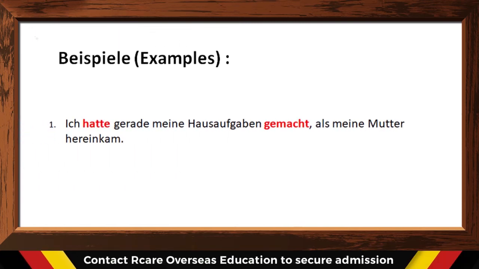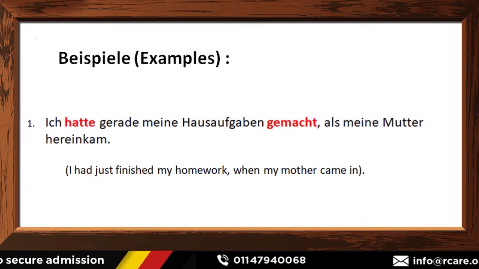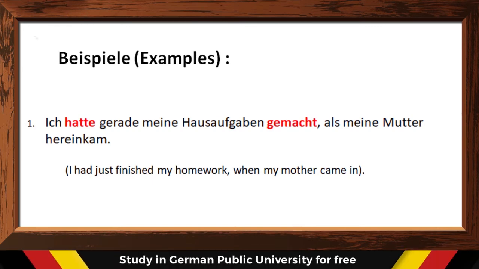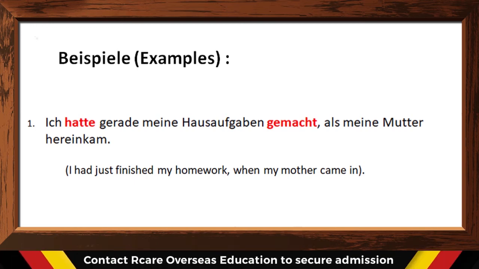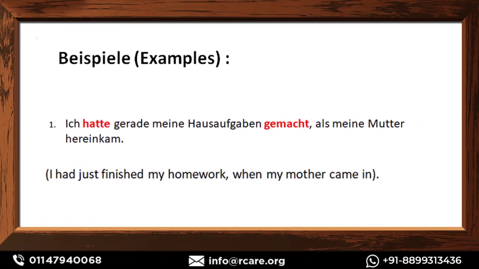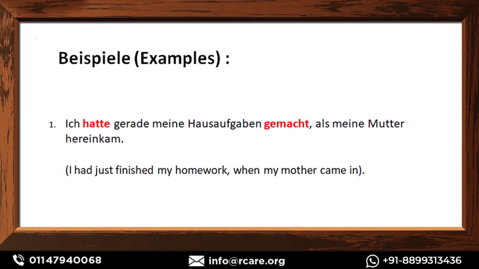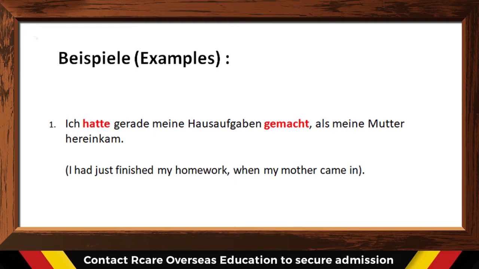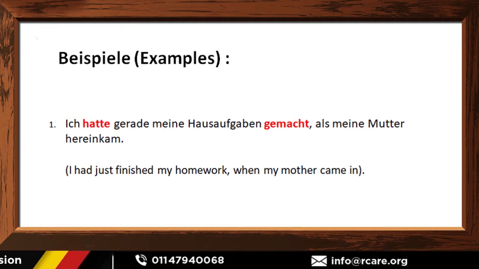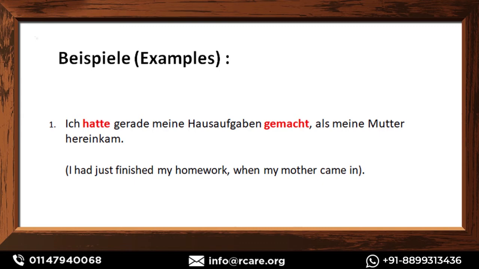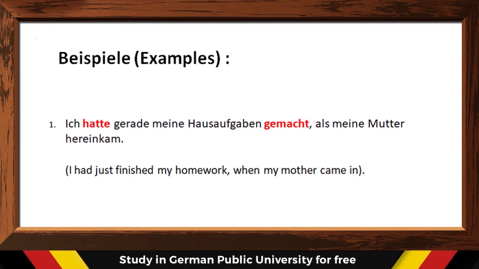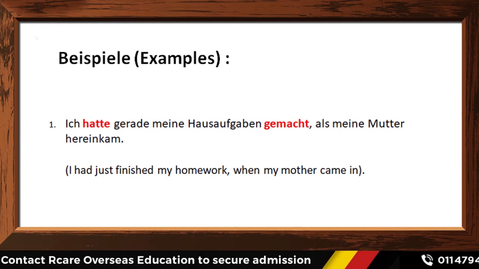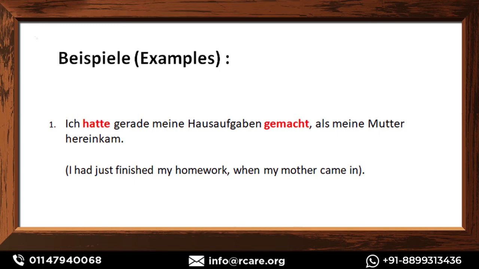Now let's move to the examples. Ich hatte gerade meine Hausaufgaben gemacht, als meine Mutter hereinkam. I had just finished my homework when my mother came in. The homework has been finished, no? But I have said that when my mother came in, even before that I had completed my homework. So I'm talking about two events that have happened in the past, but one event has happened even before the other event. In that case, we use past perfect tense.